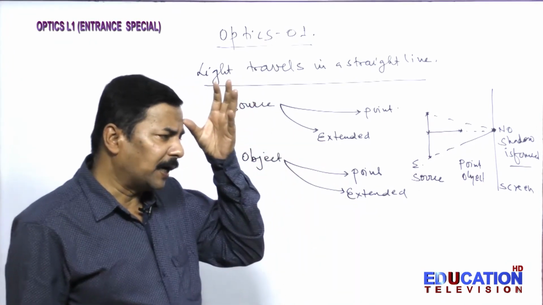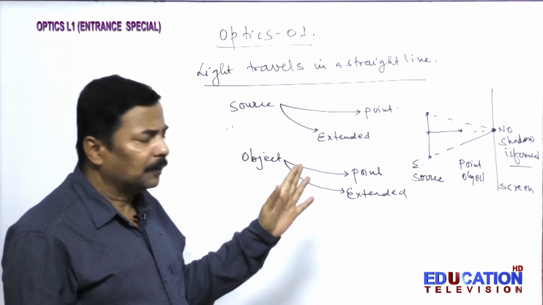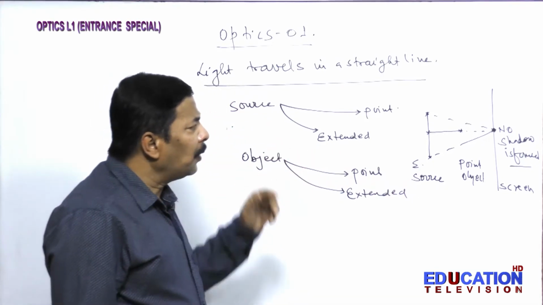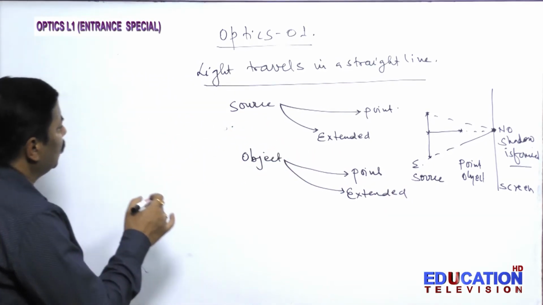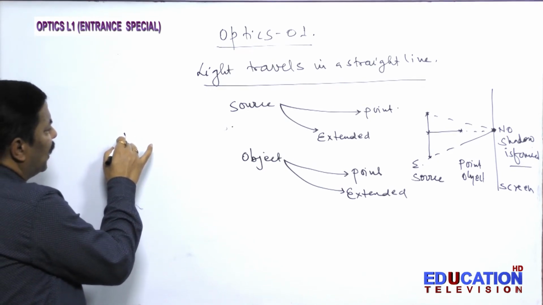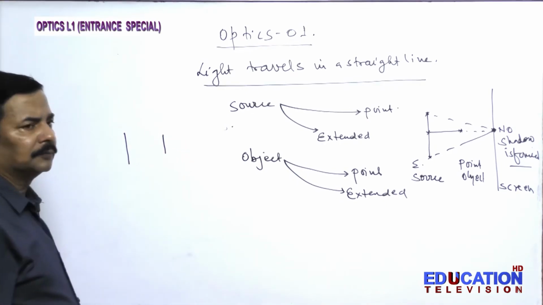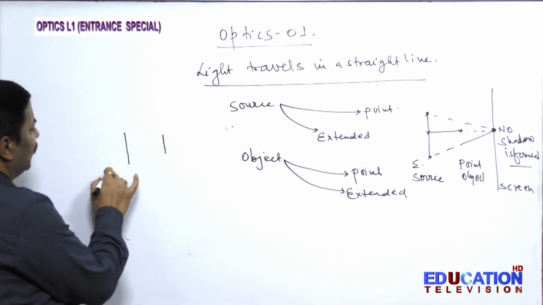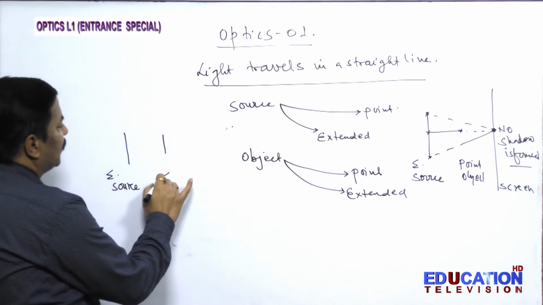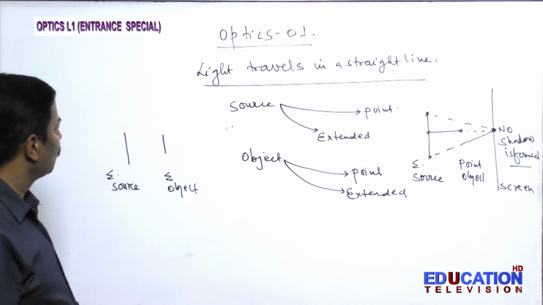This is basically the fundamental thing that you know from your childhood discussion of optics. Now the next thing is about extended source and extended object. Here you see, this is an extended source and this is an extended object. Now two conditions are possible.